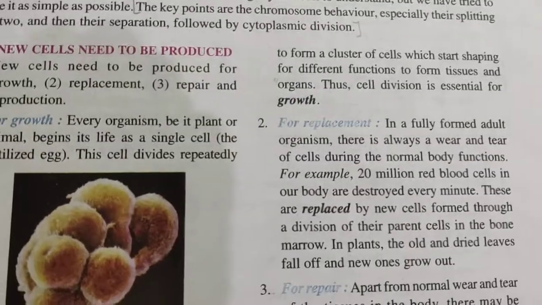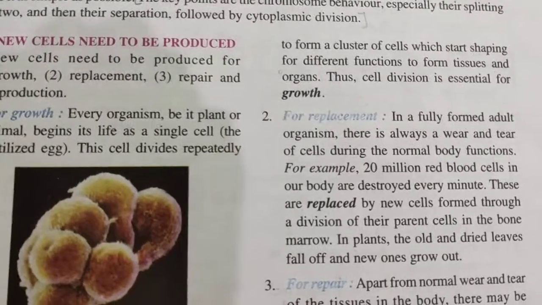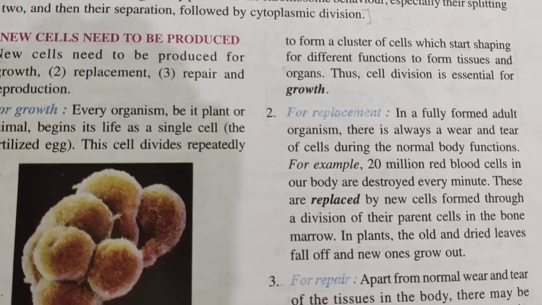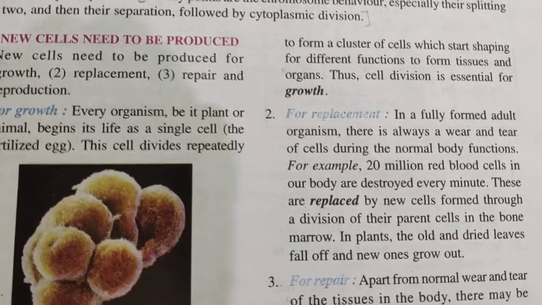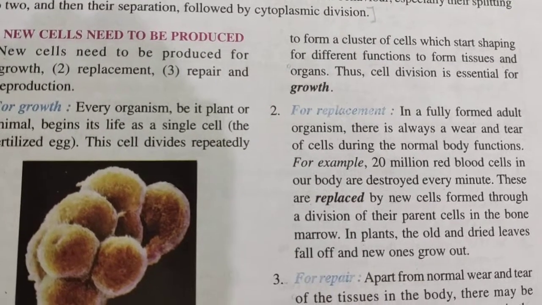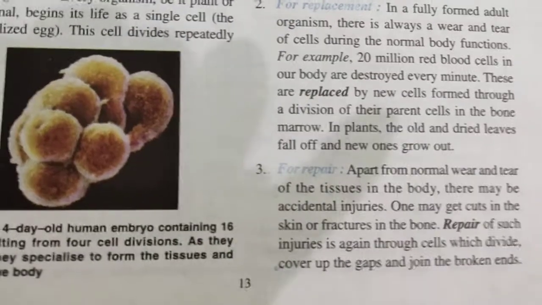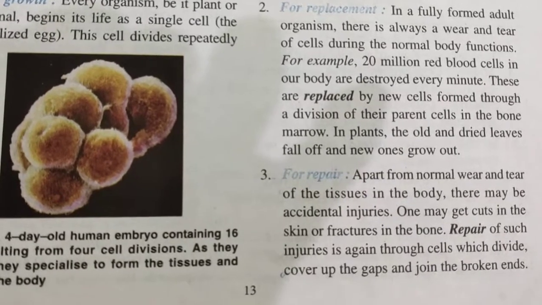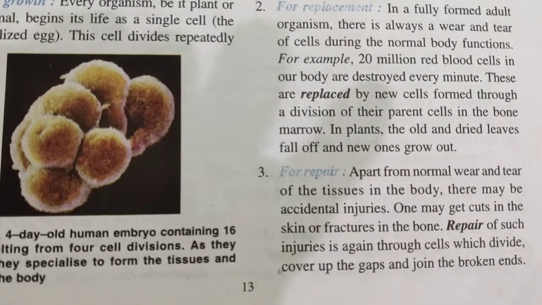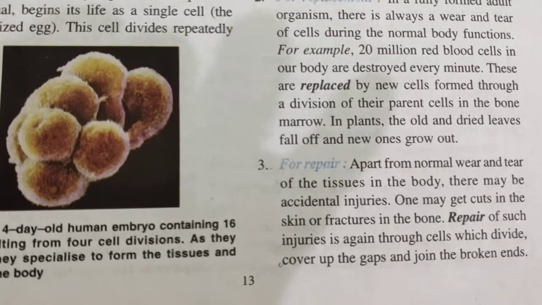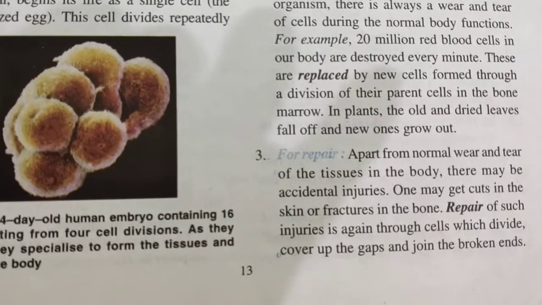Next, for replacement, like if any part of our body has been injured, then that worn out cell needs to be replaced. And this replacement is very important, which is being done with the help of cell division. Next is repair. Repair is also almost the same thing. Wear and tear of the tissues goes on inside our body, especially after injuries. So repair of such injuries is again through cells which divide, cover up the gaps and join the broken ends.